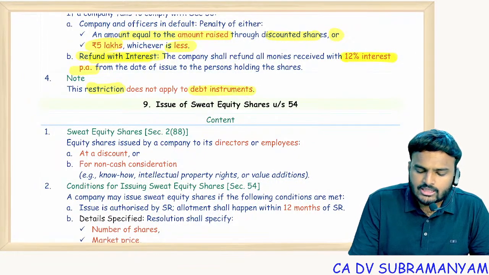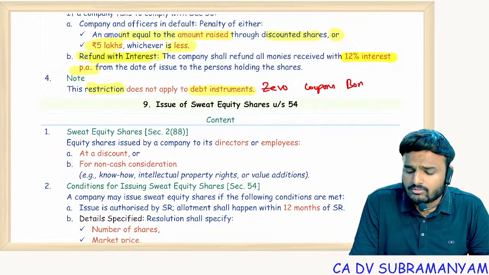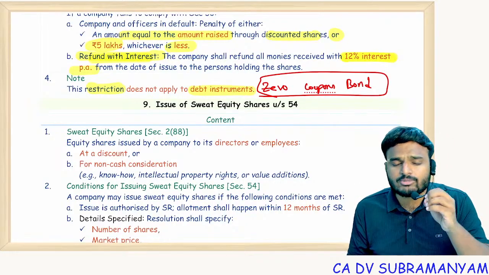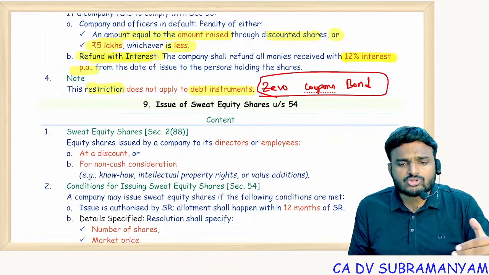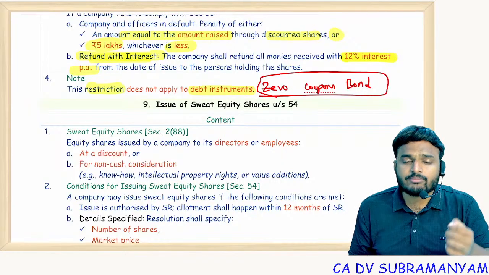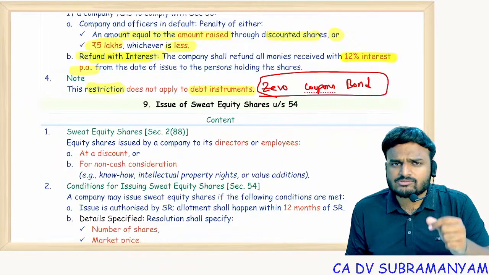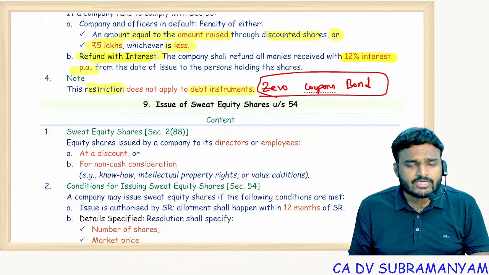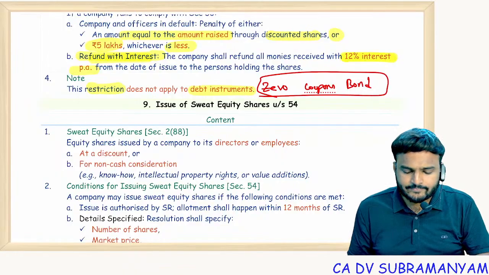And this restriction, issue at discount, is applicable only to the shares but not to the debt instruments. If you remember, zero coupon bonds. In financial management subject, you might have solved many problems with respect to zero coupon bonds. In zero coupon bonds, interest rate will be 0. But these bonds I will issue at discount. On maturity date, you will get an amount equal to the face value. That means redeemable at par. Issued at discount, redeemable at par. Meanwhile, any interest payments? No. That's why we call them zero coupon bonds. Yes, debt related instruments you can issue at discount, but shares issue at discount is void.